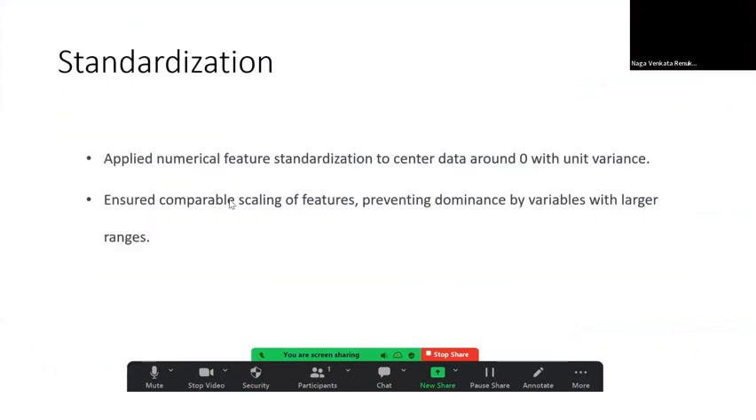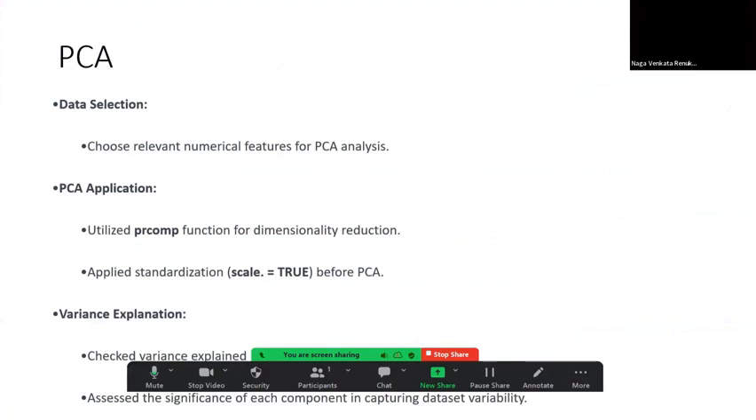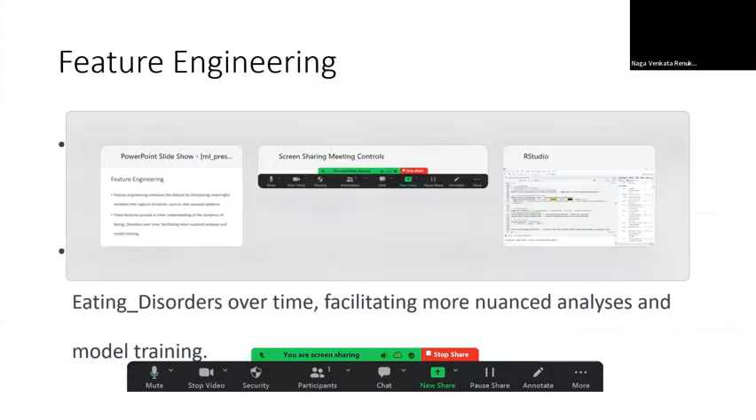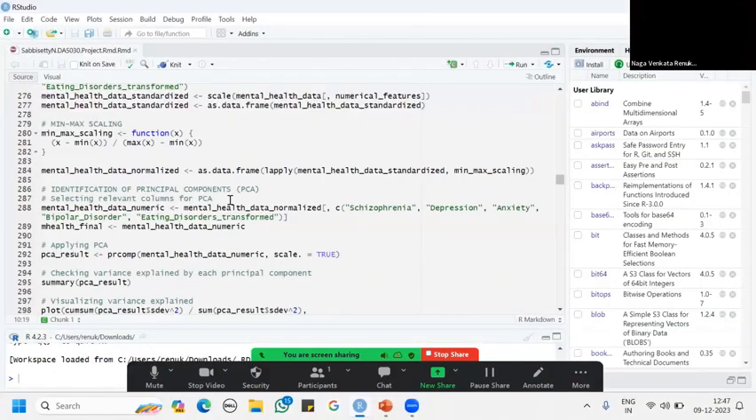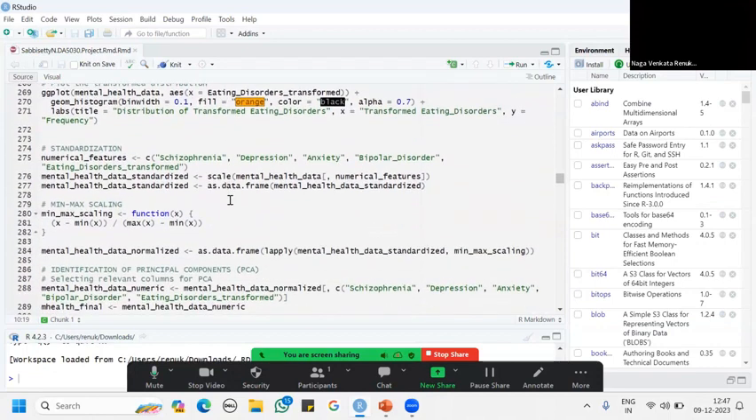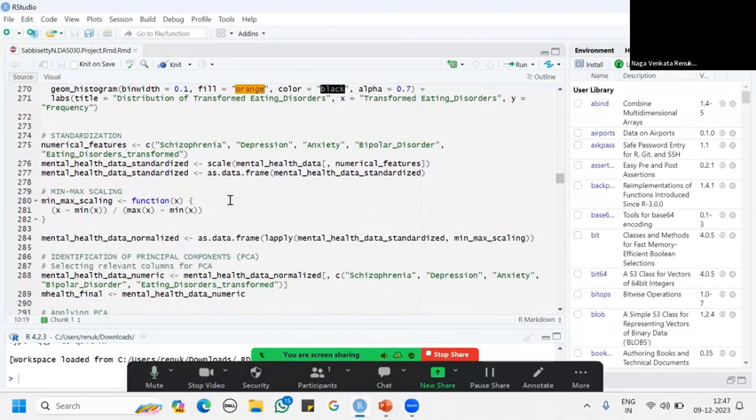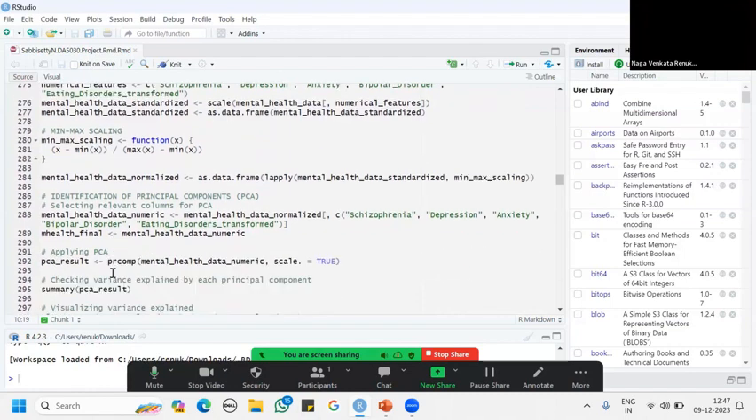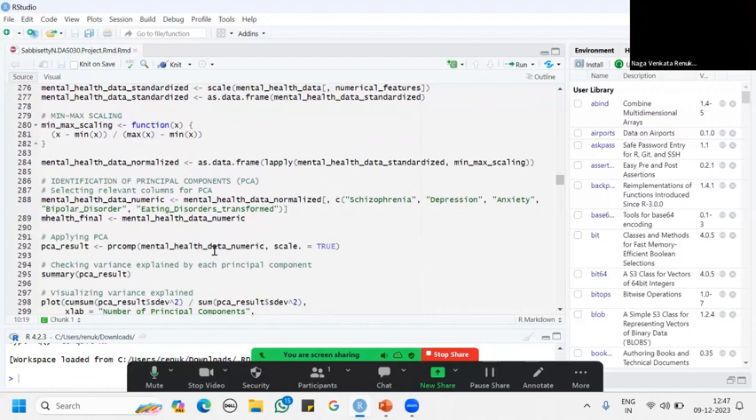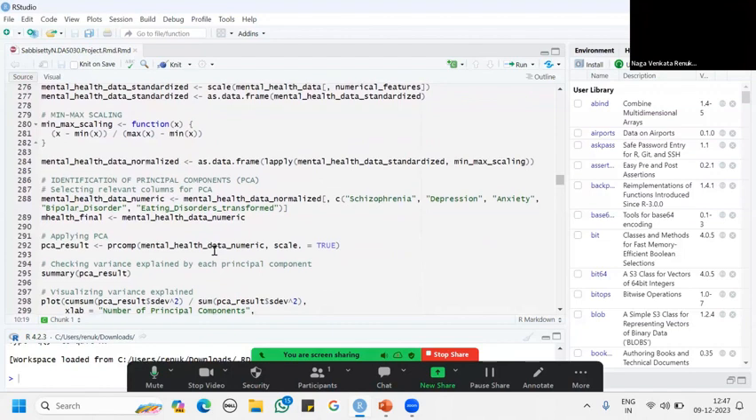I applied numerical feature standardization to center the data around 0 with unit variance. I also ensured comparable scaling of features, preventing dominance by variables with large ranges. After standardization, I did PCA. Along with standardization, I did min-max scaling so that my data is normalized, and the PCA will help in getting a better result.